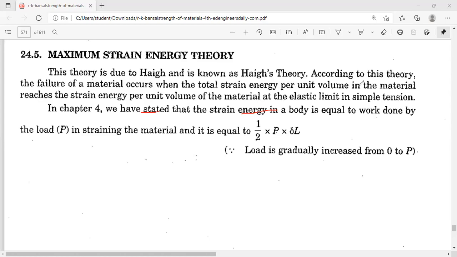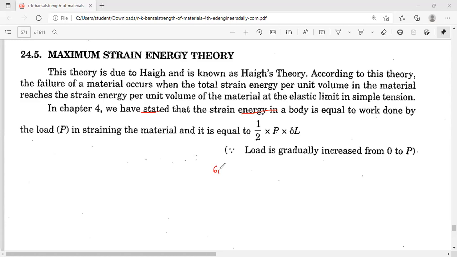And according to this theory, when does failure of material occur? If the total strain energy per unit volume in a material reaches the strain energy per unit volume of material at the elastic limit. So whenever the strain energy reaches up to the elastic limit, at that time the material will fail. So please write down the equation for this theory.